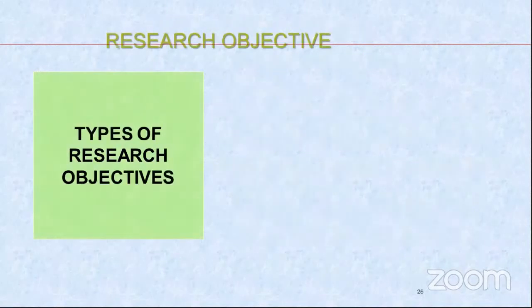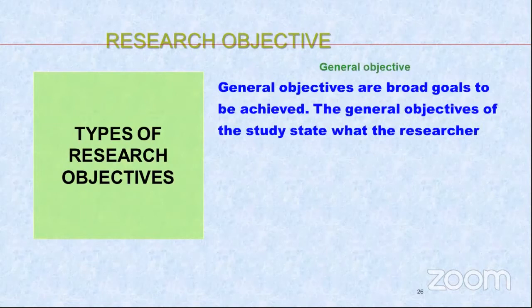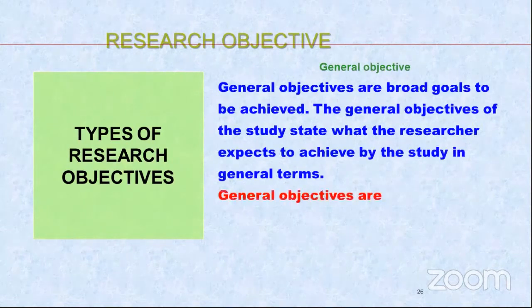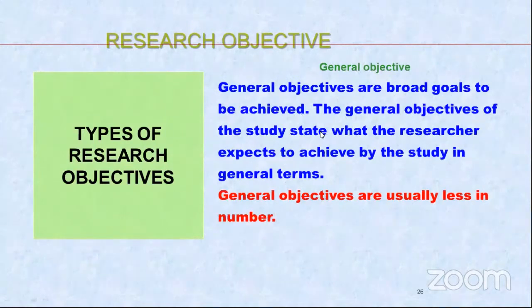Now, these are all the basis of understanding the objective. When you frame it, you should know that it has to be SMART, specific, measurable, etc. Then there are general objectives and specific objectives. This also has a very important role to play in framing your objectives. What are general objectives? These are broad goals to be achieved. The general objective of the study states what the researcher expects to achieve by the study in general terms, and they are usually less in number.